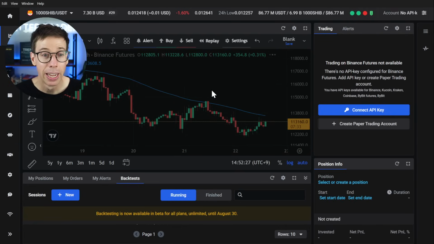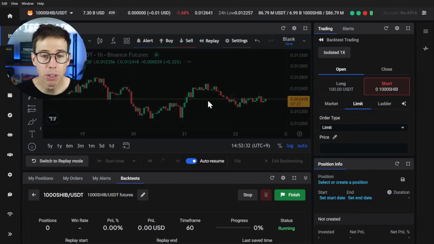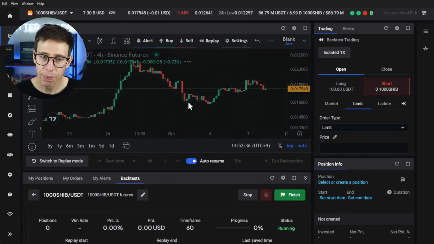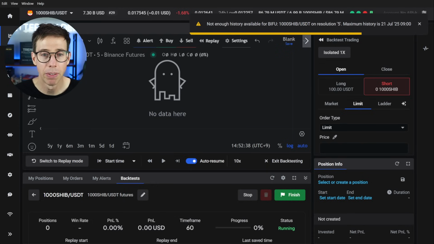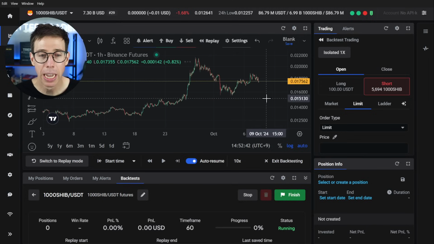Now we wait, and this is actually even better. So let's take off the moving average. Let's go to something more like the 5-minute time frame, actually. Let's go to the 5-minute. Oh, we don't have enough. There we go. So let's do the 1 hour. Let's look at the chart and see how things are.